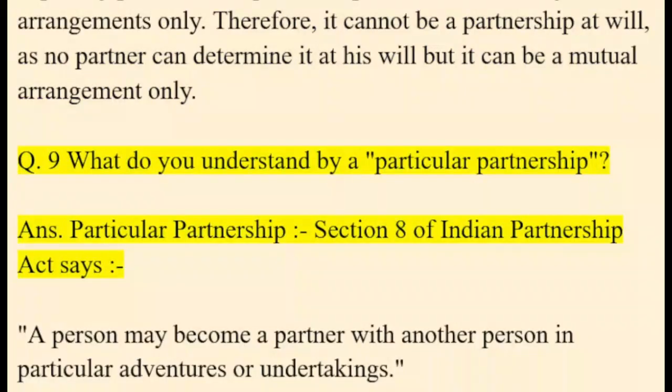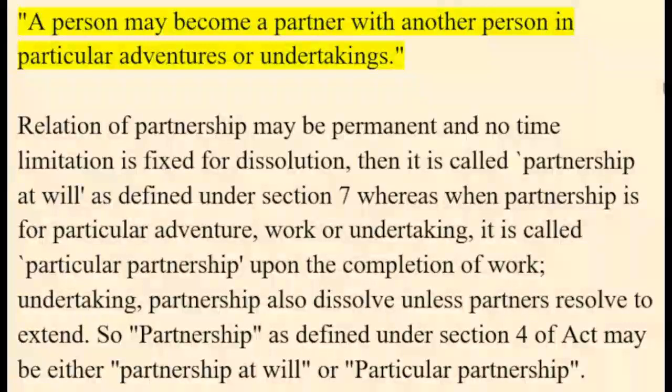Q. 9. What do you understand by a particular partnership? Ans. Particular partnership. Section 8 of the Indian Partnership Act says a person may become a partner with another person in particular adventures or undertakings.